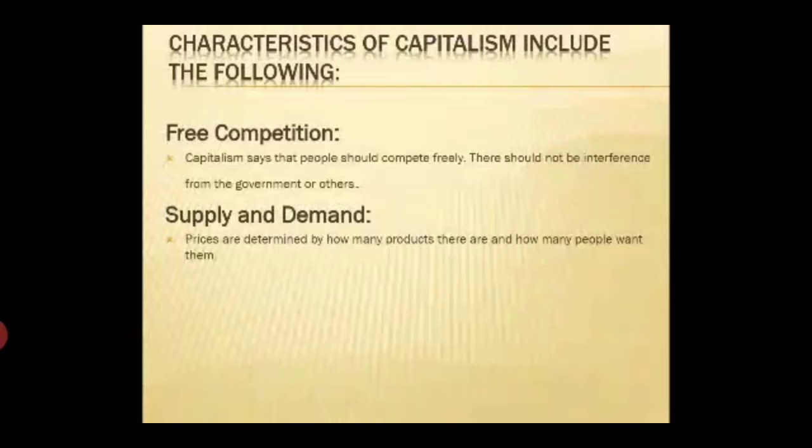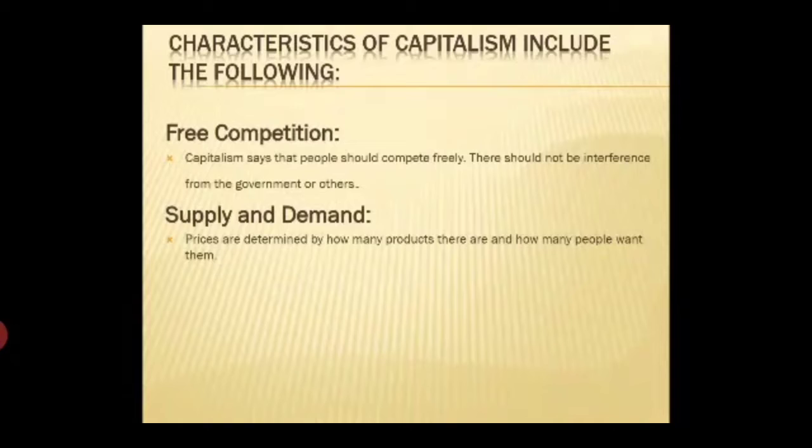In free competition, capitalism says that people should compete freely. There should not be interference from the government or others. This means that the government cannot help one business have an advantage over another. Instead, the business or person with the best product and production will be the most profitable.